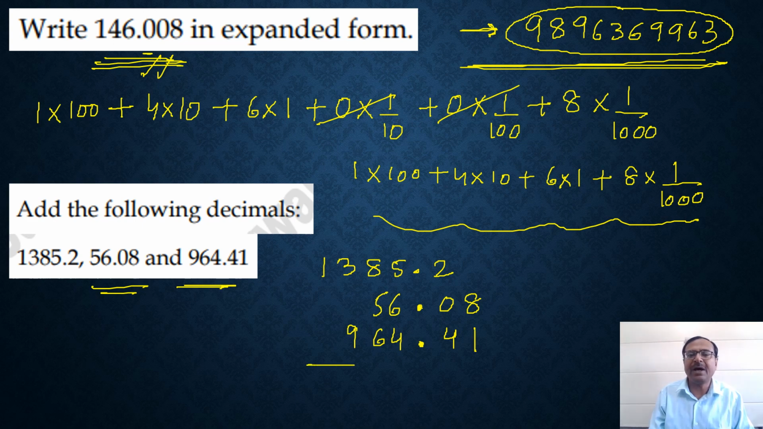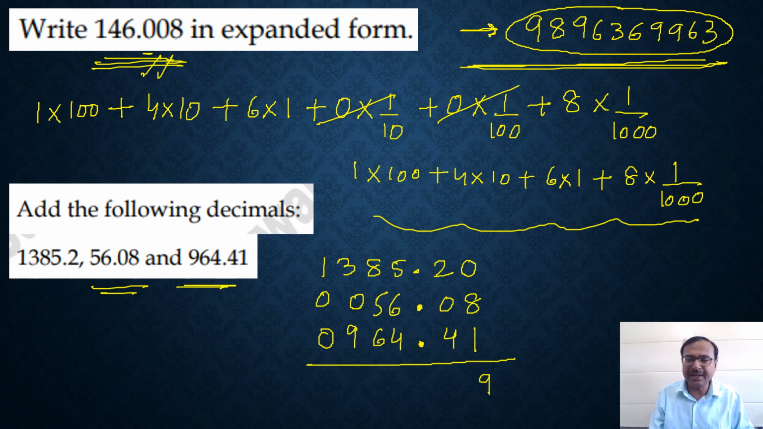Now I'll add vertically, and wherever there are blank spaces, like here after 2 you have a blank space, you can put a 0. You can put a 0 here. You can put all sorts of zeros here. The numbers are not going to change. Now add vertically just like you do simple whole number additions.